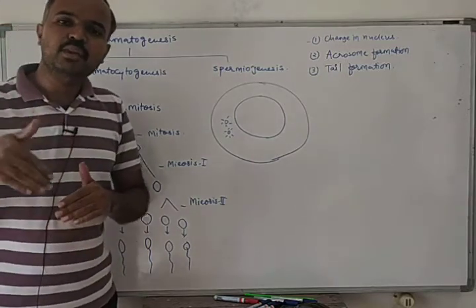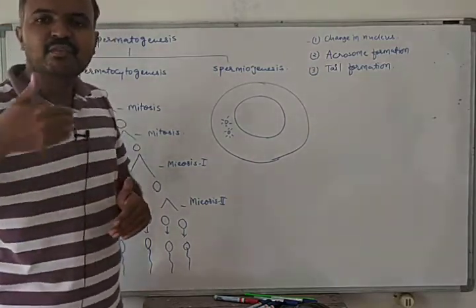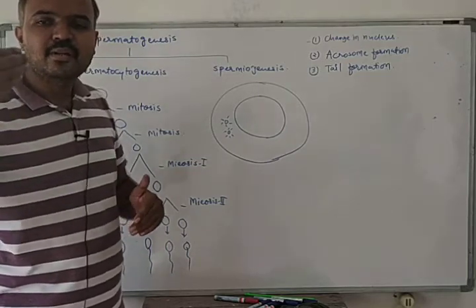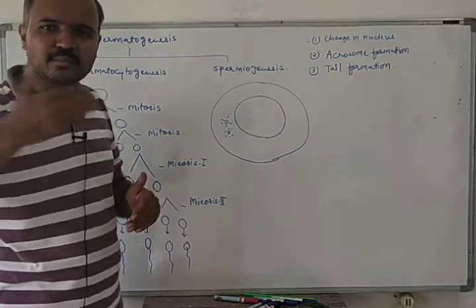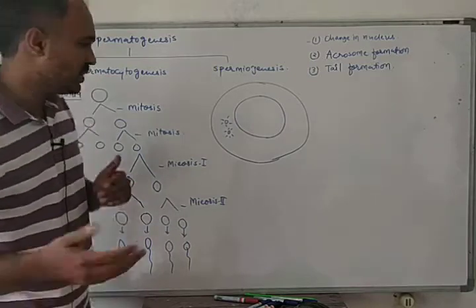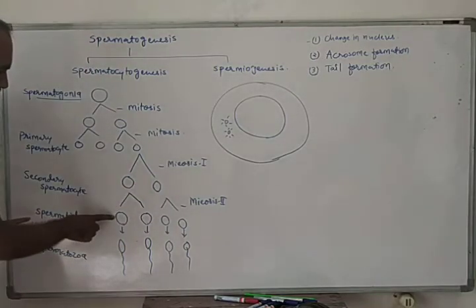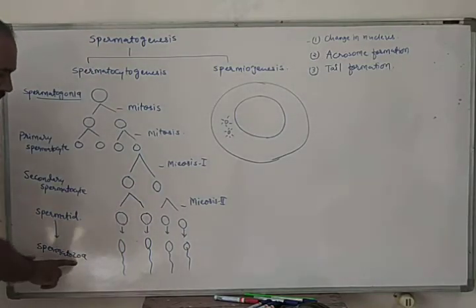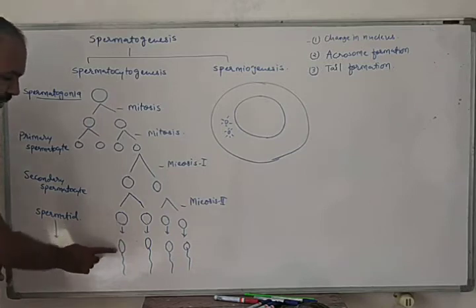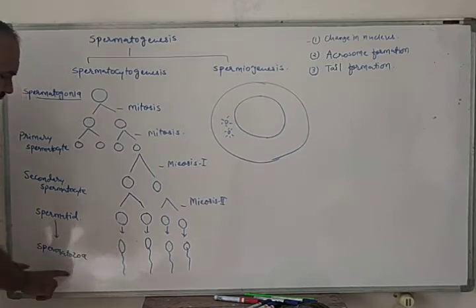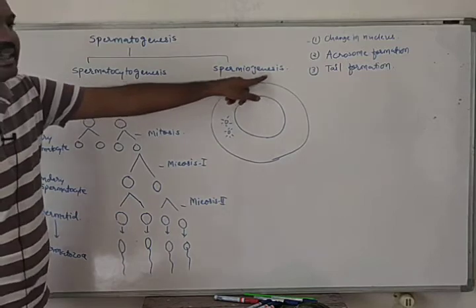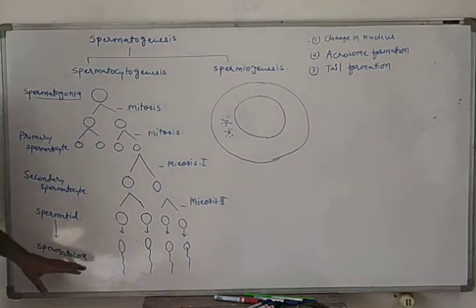Okay, so up to the development of spermatids, we will call this process spermatocytogenesis. And then from the spermatid, the spermatozoa are produced. This process is known as spermiogenesis.